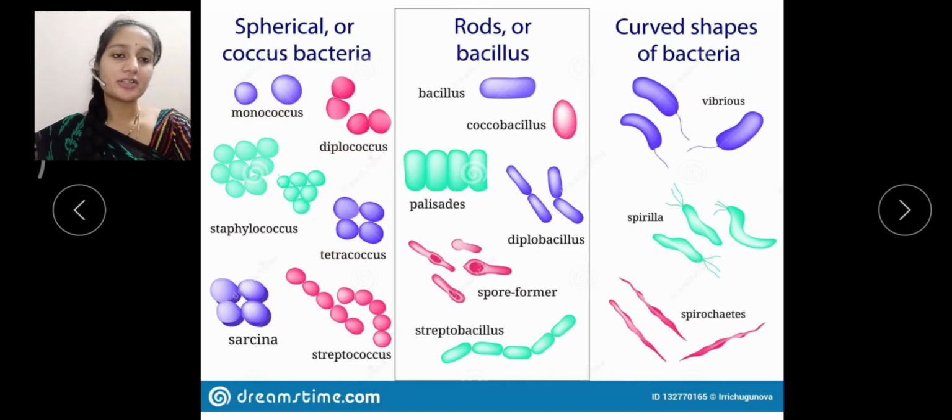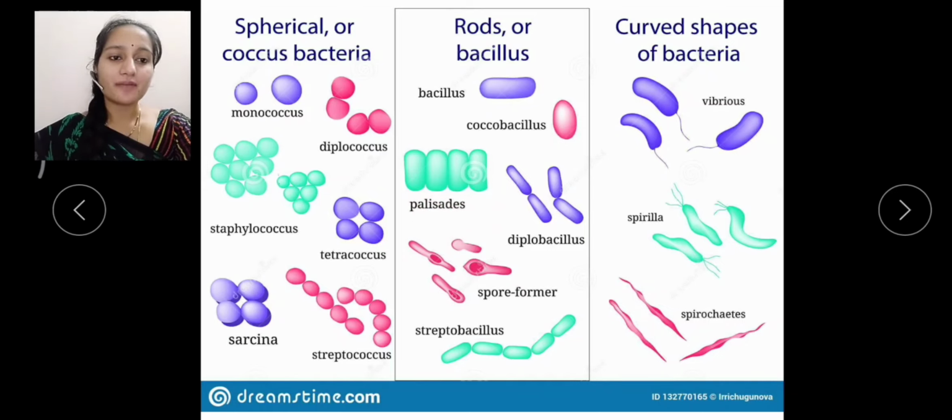Next we'll discuss the rod shaped bacteria, which we call bacillus. A few bacteria somewhat resemble a coccus and also look rod shaped. That type of bacteria we call a cocobacillus, which resembles both the coccus and the bacillus. And we have cylindrical bacteria arranged in a way that gives an appearance of palisades. We call them palisades.